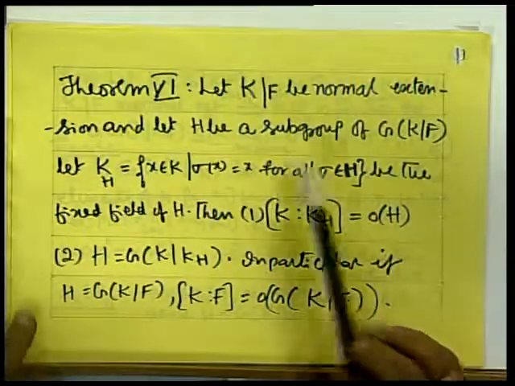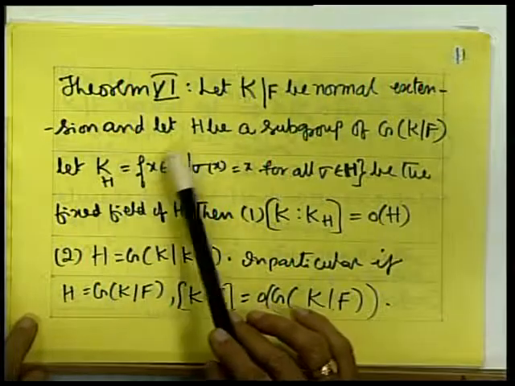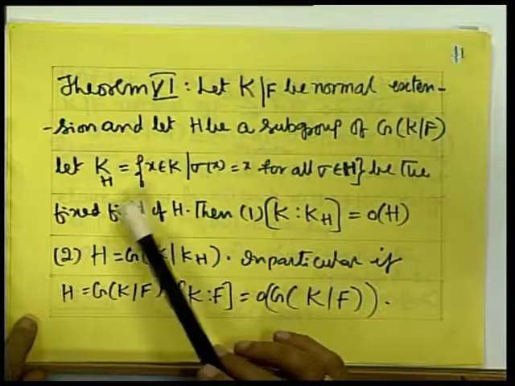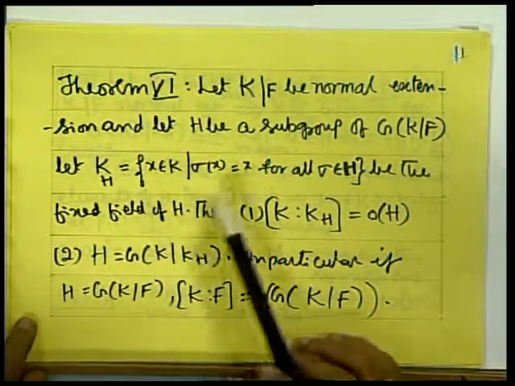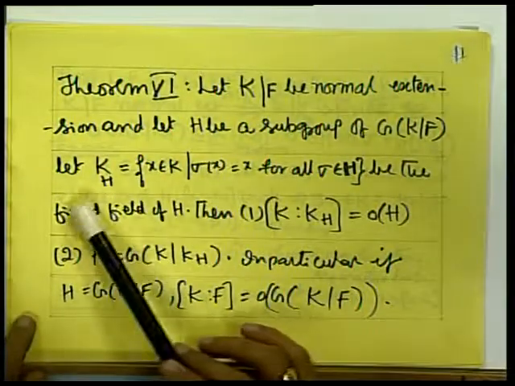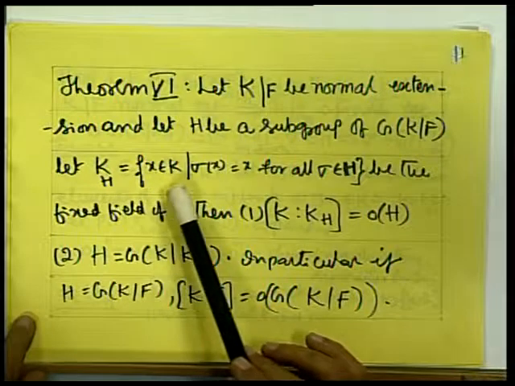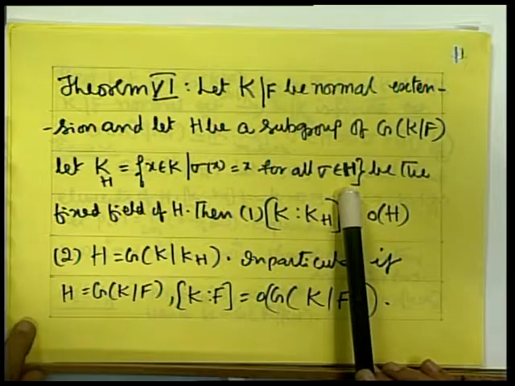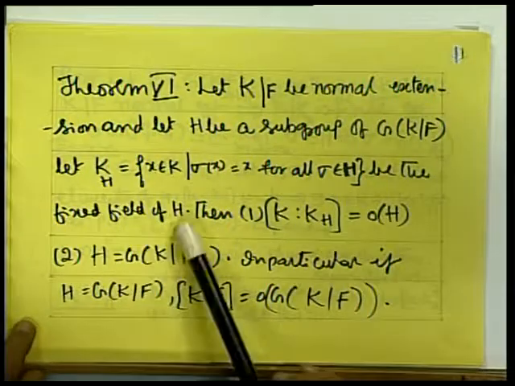Now, the sixth theorem, which is also required to do my main theorem. Let K be a normal extension and let H be a subgroup of G(K/F). Once it is a normal extension, it should be a finite extension. Now, let K_H be equal to the set of x belong to K such that sigma x equal to x for all sigma belong to H, the fixed field of H.